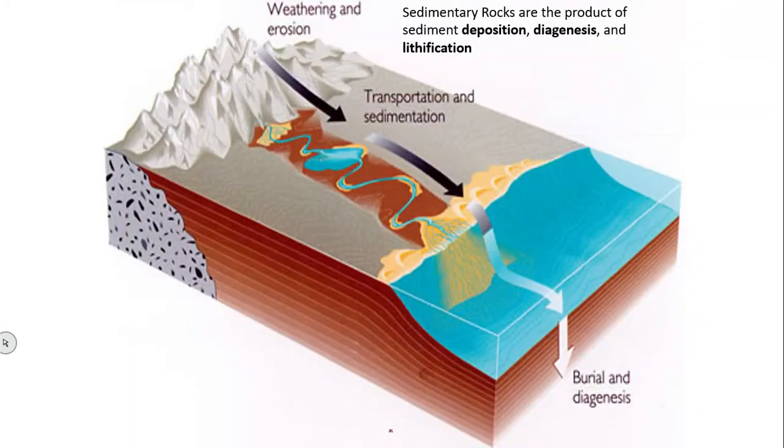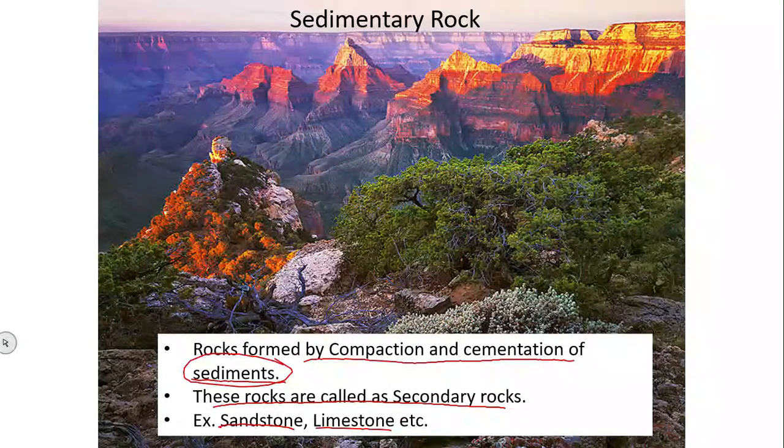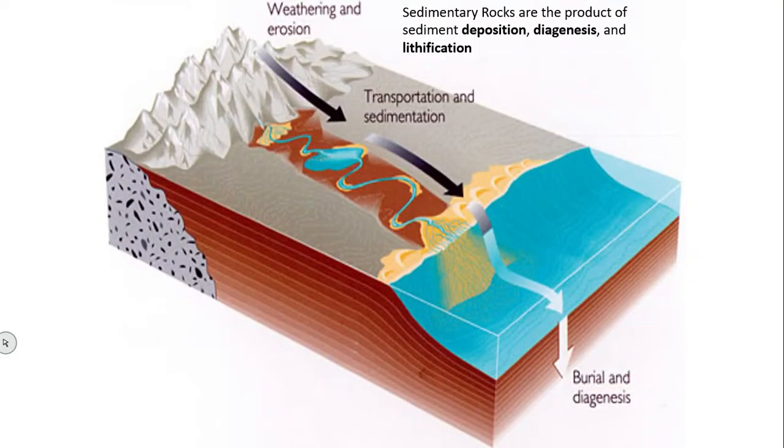Here you can see, as we discussed in the last slide, compaction and cementation of sediments is nothing but sedimentary rock. Compaction and cementation you know, but what is sediment? Suppose this is a hilly region where there are rocks. Due to water and heat action, the rocks will break into pieces, that is weathering.